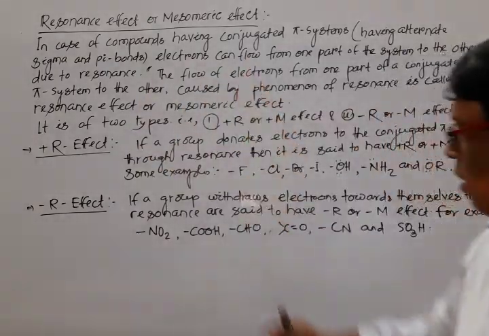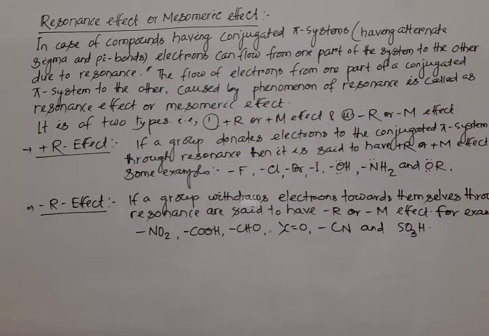Now, note down the definition for resonance effect or mesomeric effect. In case of compounds having conjugated pi system, what do you know conjugated pi system? Single bond, double bond, single bond, double bond, one after another, that is having alternate sigma and pi bond. Then electrons can flow from one part of a system to the other due to resonance. Hence, the definition is the flow of electrons from one part of a conjugated pi system to the other caused by the phenomenon of resonance is known as resonance effect or mesomeric effect.